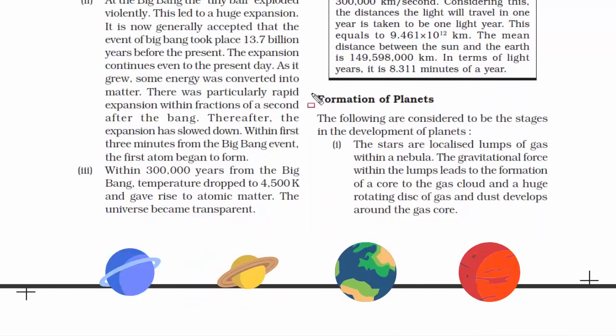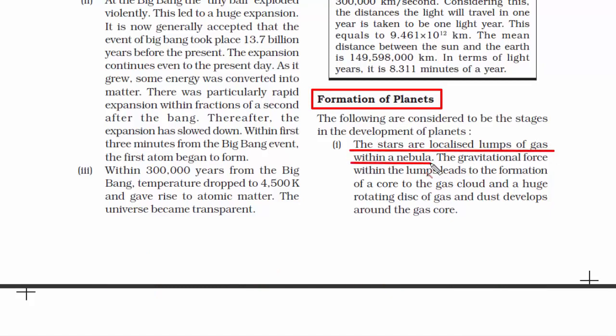Now we are going to talk about the formation of planets. There are again some stages in the development of planets, so let's go through them. Just moments back, we read that stars are localized lumps of gases. Now the gravitational force within those lumps leads to the formation of a core in the gas cloud, and a huge rotating disk of gas and dust envelops the gas core.